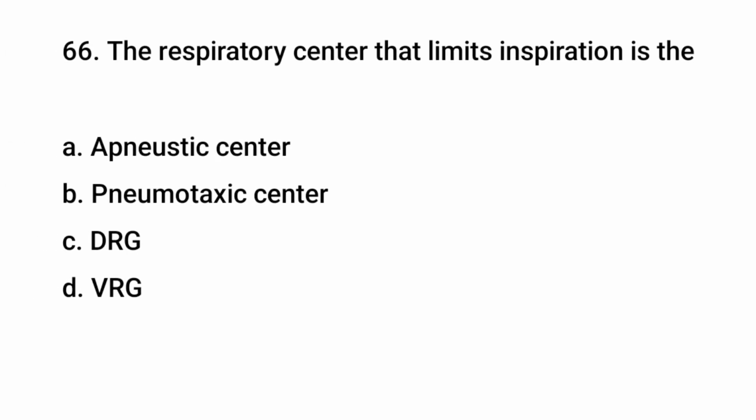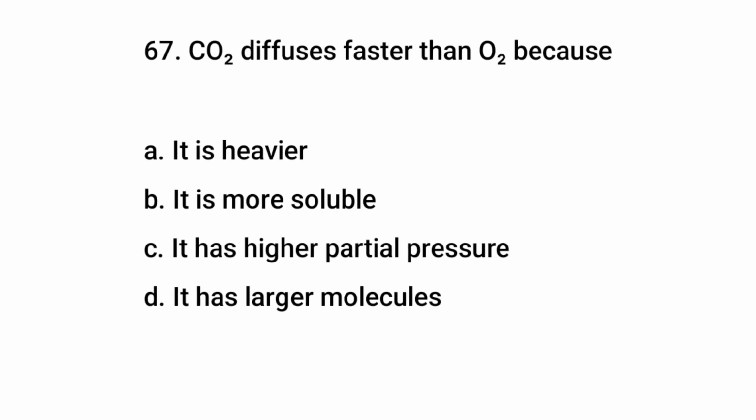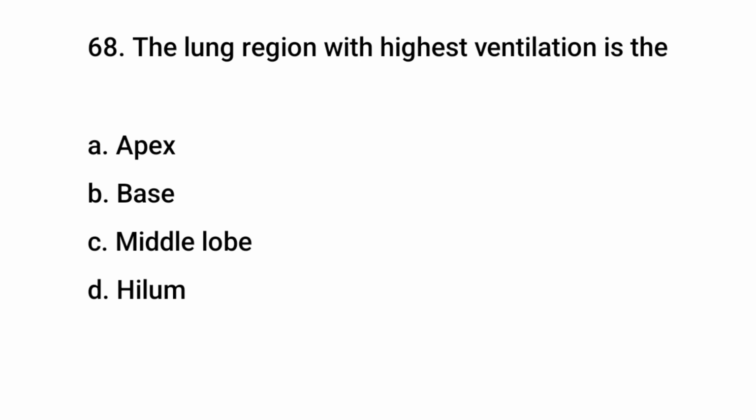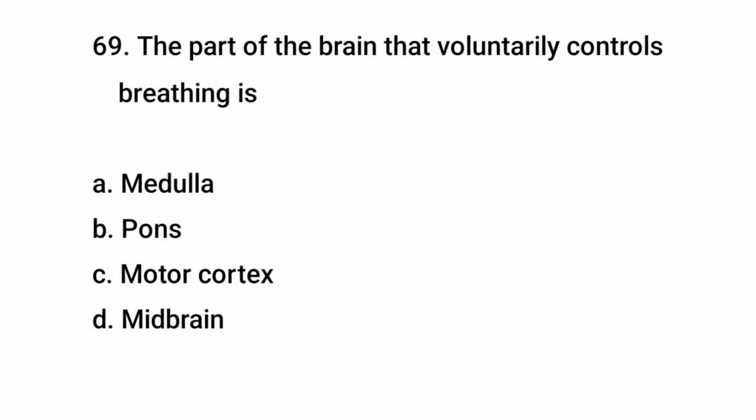Question number 66. The respiratory center that limits inspiration is the? The right answer is B. Pneumotaxic center. Question number 67. Carbon dioxide diffuses faster than oxygen because? The right answer is B. It is more soluble. Question number 68. The lung region with highest ventilation is the? The right answer is B. Base.